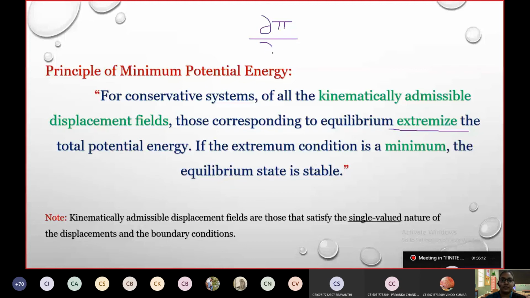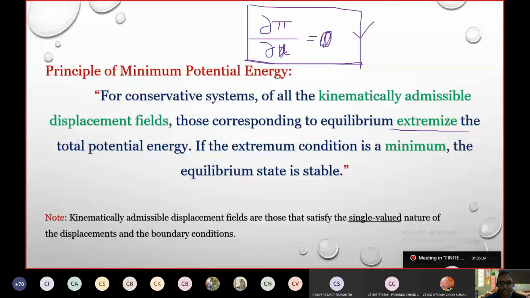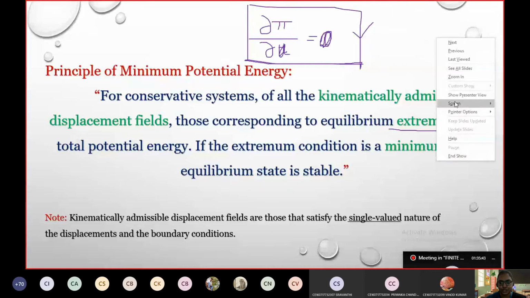When it is differentiated with respect to any variable, say x, or I'll call it u, and it is 0, that is the extremized condition. If this extremum condition is the minimum value, this condition is called a stable condition. This is our principle of minimum potential energy.